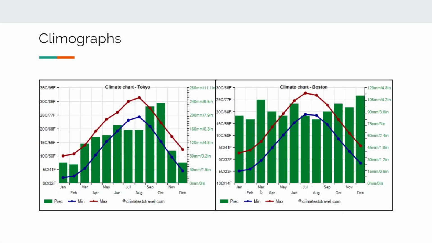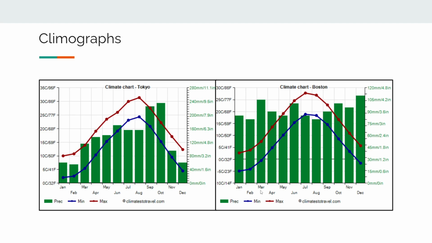Now, to talk more about weather and climate, here we have climagraphs for both Tokyo and Boston. Thankfully, these are both in the same measurement, so it's easier to compare. And you can see the temperature min and max is very similar as we saw before. But looking at precipitation, you can see that Boston has a more consistent precipitation throughout the year, while Tokyo has an obvious dry and wet season, as well as generally more precipitation.